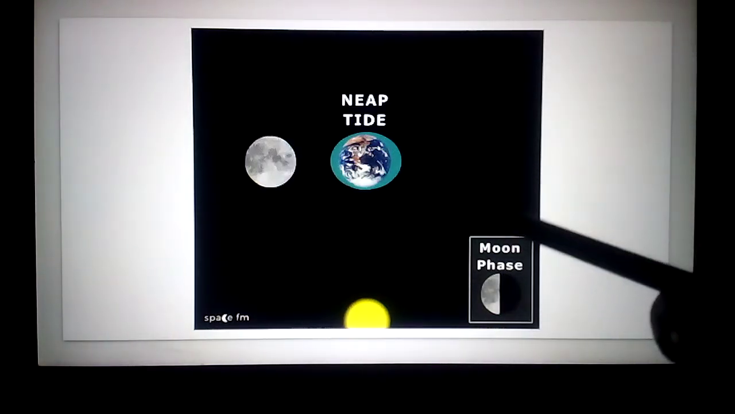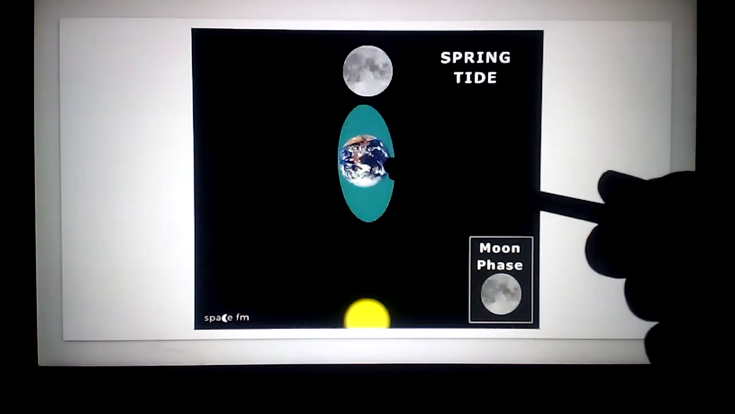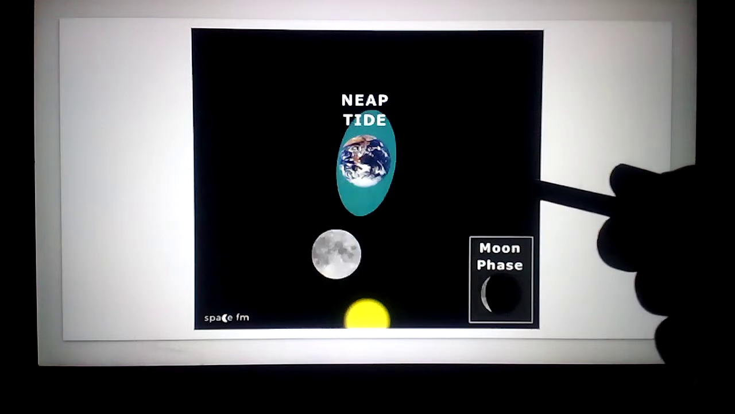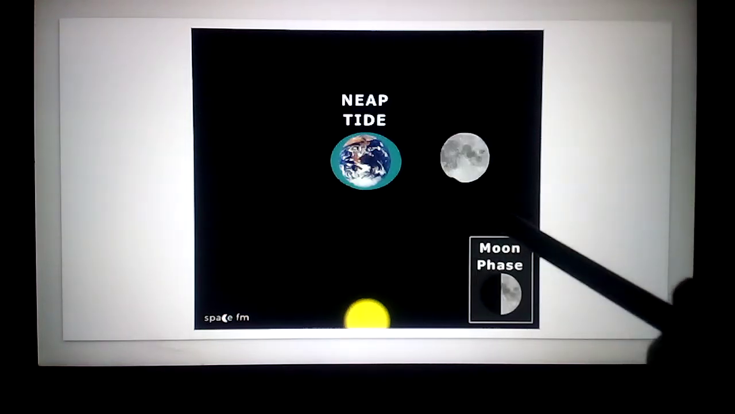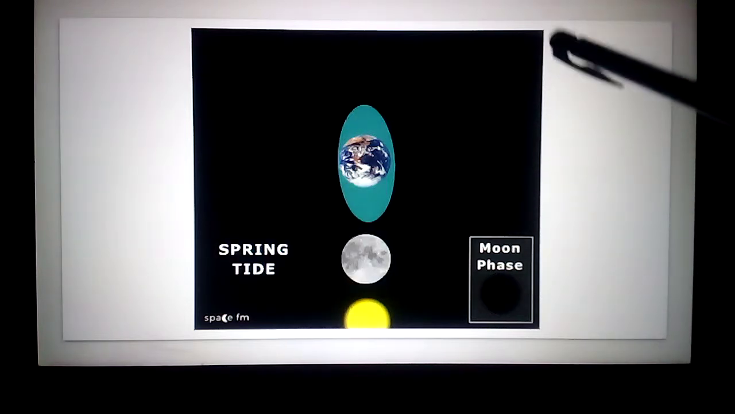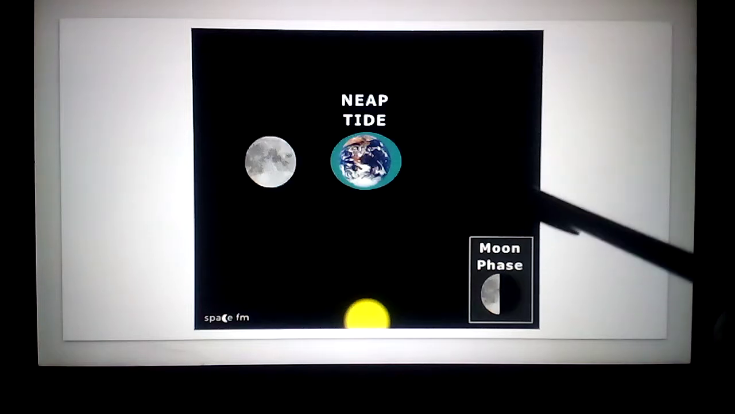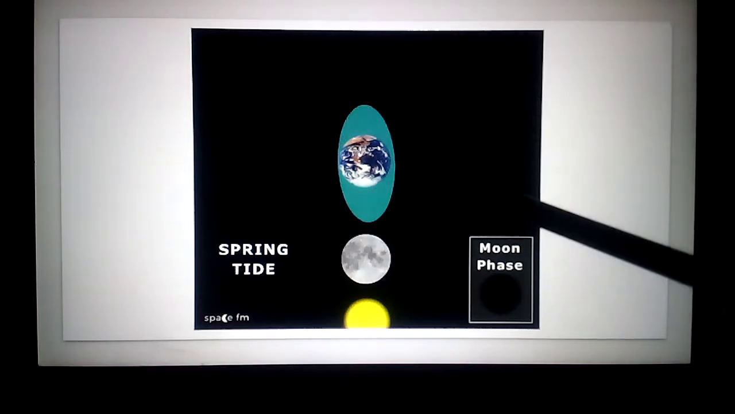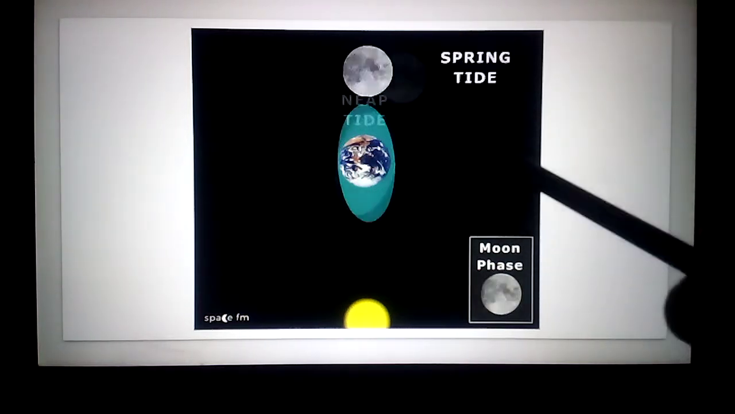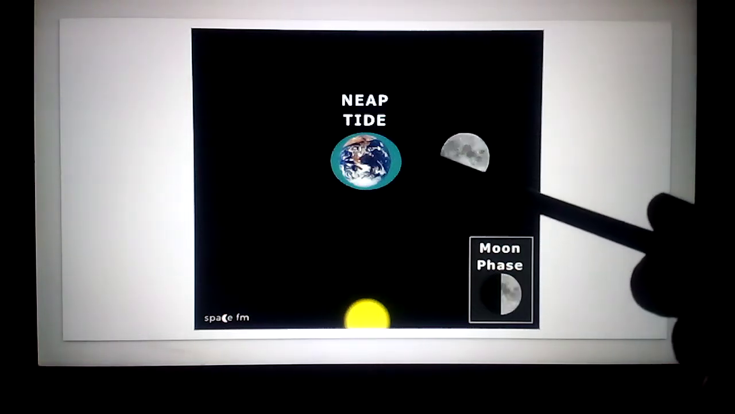Now see here, the neap tide. Neap tide means low tide; this is the low tide, this is the high tide, like this in a rotation. Moon phases: the first quarter, second quarter, third quarter, fourth quarter. On full moon day and amavasya, we can see the high tide. Next we can see the neap tide.